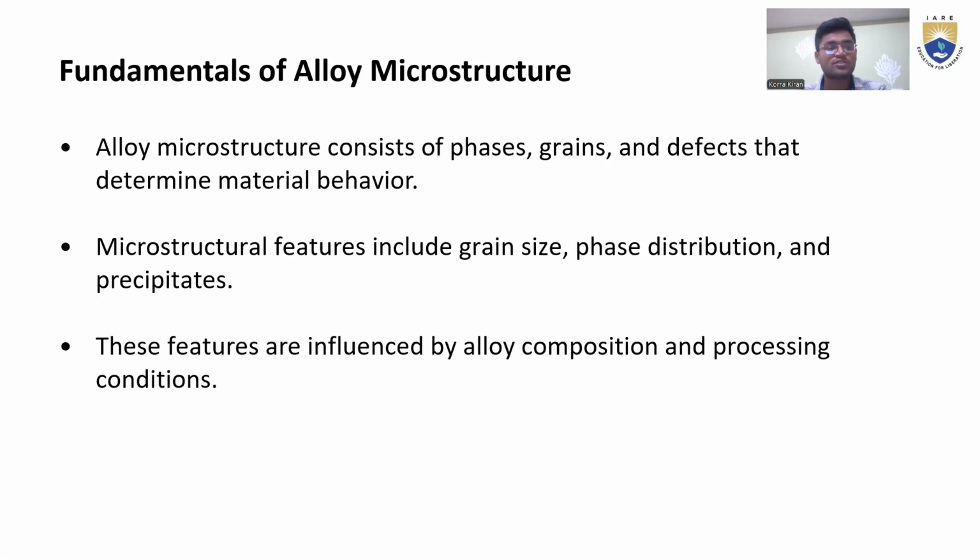At the same time, microstructural features include grain size and phase distribution and prediction. Through these three types of features, we can say the behavior of the microstructure material, and which type of metal we can use. And these features are influenced by alloy composition and processing conditions.